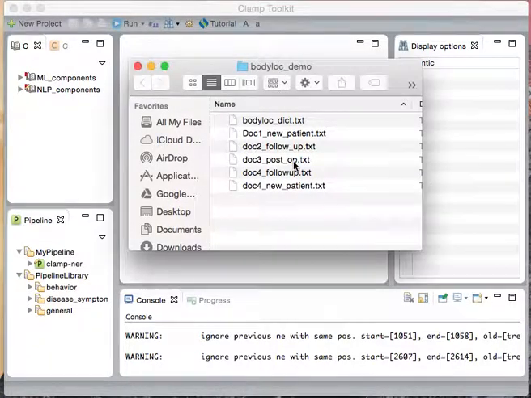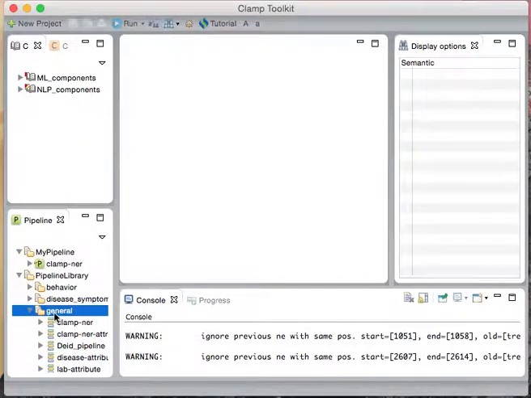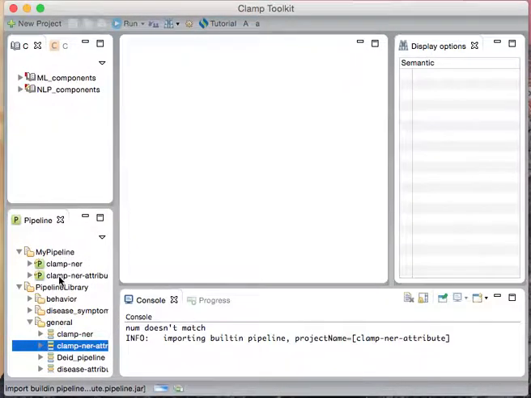So here are our notes in a TXT file, and then if we go back to the CLAMP interface, we can go to this pipeline view and then go to this pipeline library. There's a general folder. In the folder, there's a CLAMP NER Attribute Pipeline. So we can drag from the pipeline library to my pipeline to create the pipeline project here.